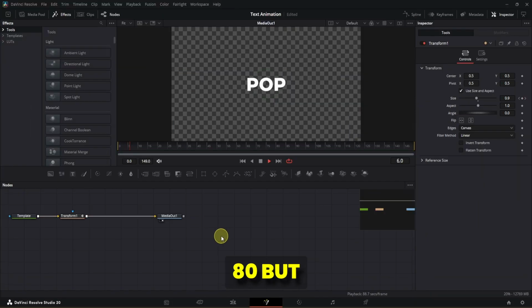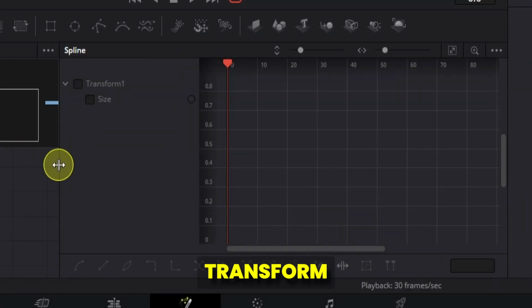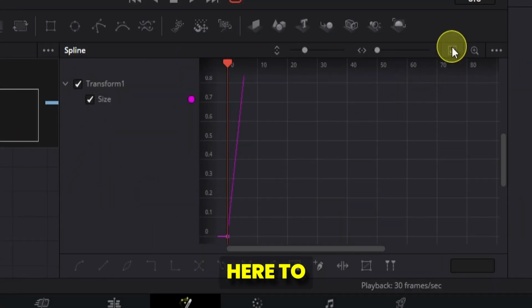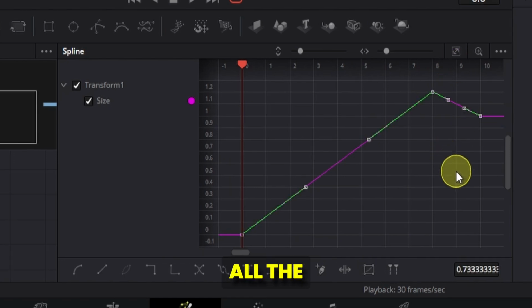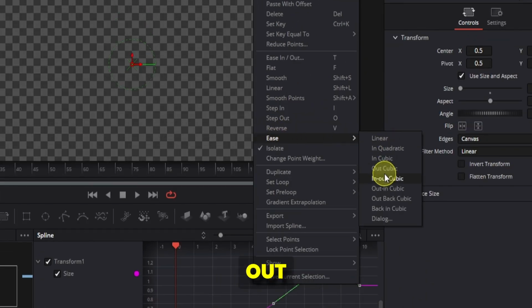Text pop effect is ready, but let's refine it. Select the transform node and open the spline. Take the transform node and click here to fit in size. Select all the keyframe with Ctrl A and go to ease and select out cubic.